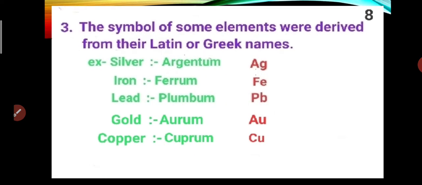The third rule is, the symbols of some elements are derived from their Latin or Greek names. For example, silver, its Latin name is argentum and its symbol is Ag. Iron, its Latin name is ferrum, its symbol is Fe. Lead, its Latin name is plumbum and symbol is Pb. Gold, its Latin name is aurum and symbol is Au. Copper, its Latin name is cuprum and symbol is Cu.